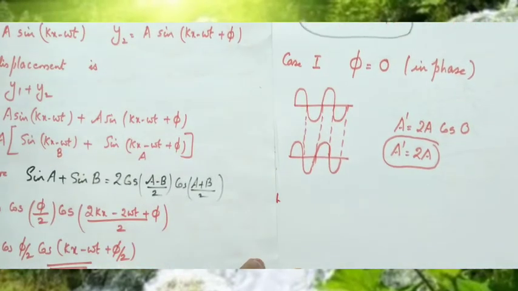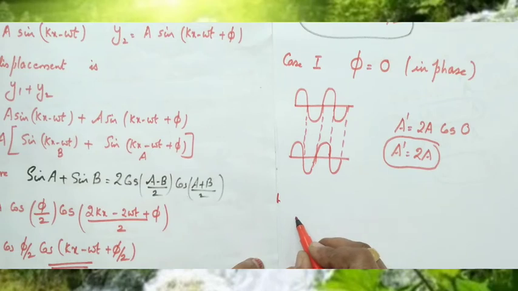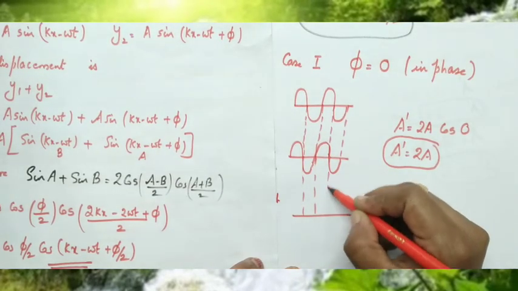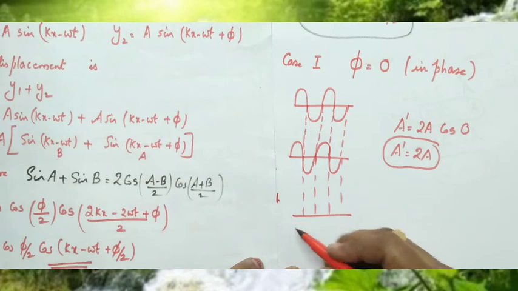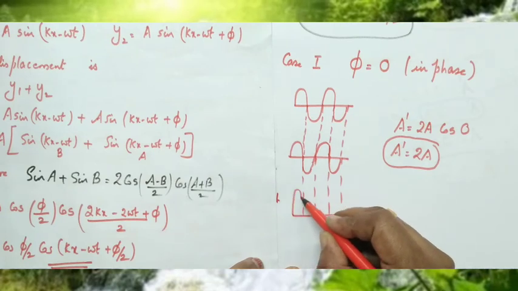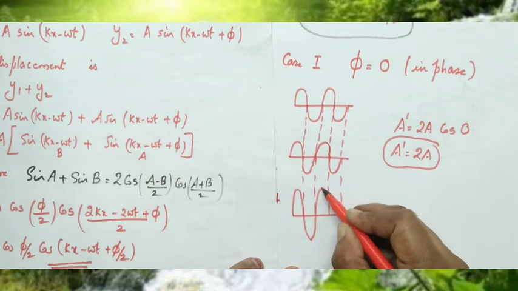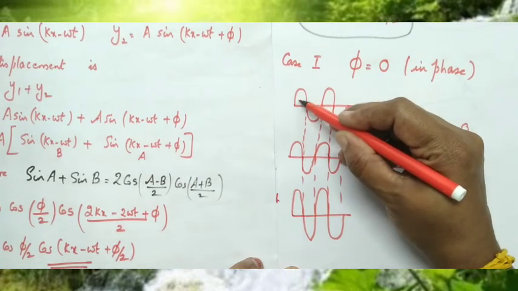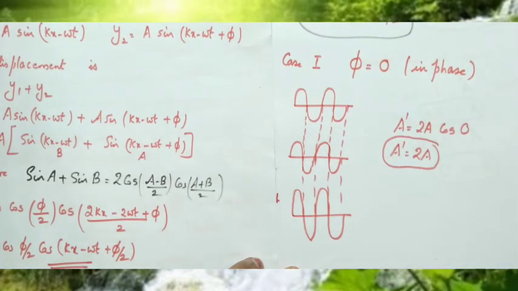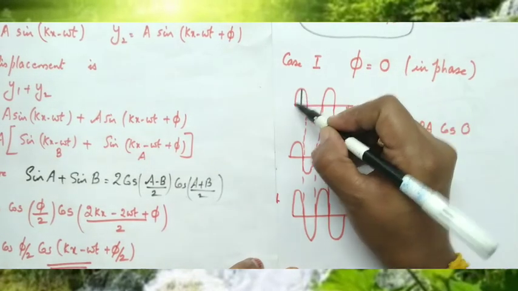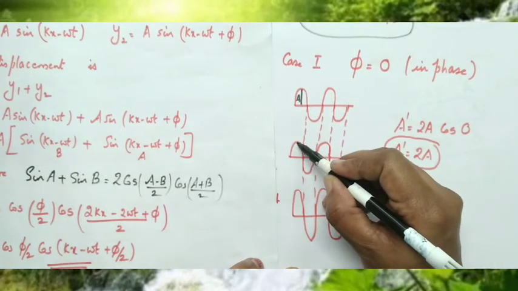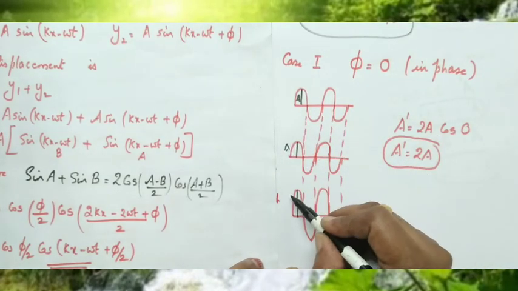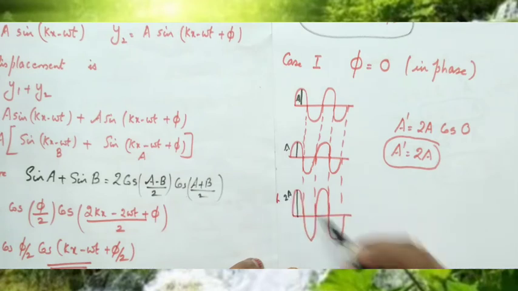Okay, so how will you represent the resultant wave? The resultant wave can be represented like this. Amplitude doubles means the amplitude increases like this. Okay children, so here the first wave has amplitude A, the second wave has amplitude A, but the resultant wave has amplitude 2A.